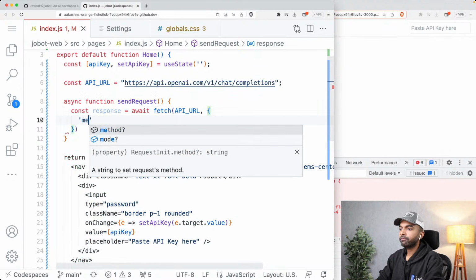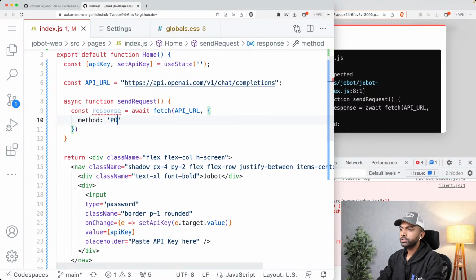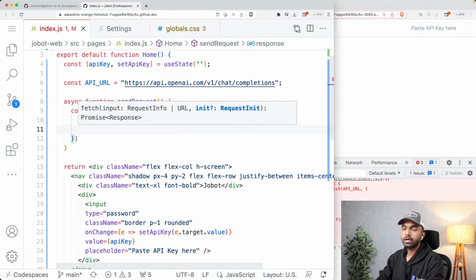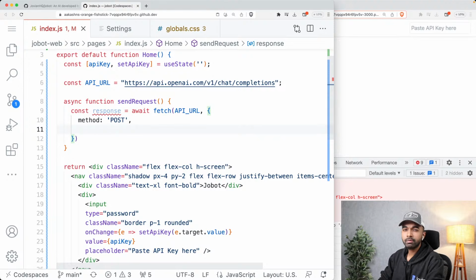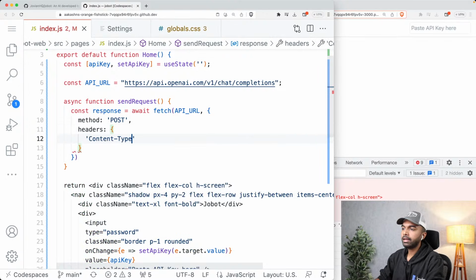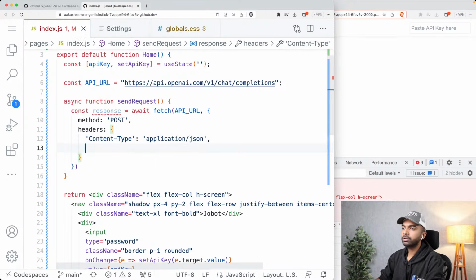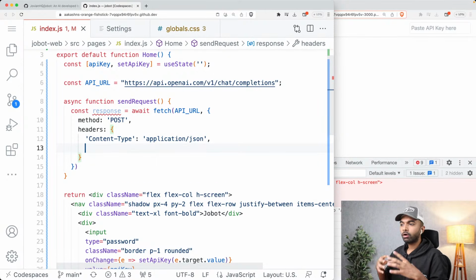Now we're going to fetch the API URL, but of course we need to give it some options as well. Now the first option we need to give it is the method. So the method for this API URL is going to be post. Okay, we have that. The next thing we need to do is we need to give it a bunch of headers. Okay, so I'm going to give it two headers. One header is called content type, and the header's value is going to be application/JSON. This is to indicate that the body of the request that I'm sending is going to be JSON.